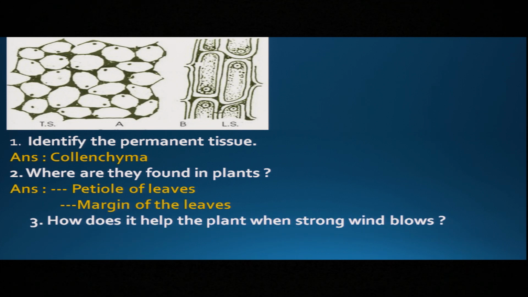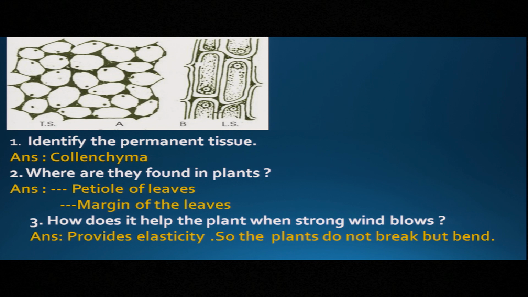Let us come to the third question. How does it help the plant when strong wind blows? Okay, you know that this tissue provides elasticity. So, when strong wind blows, the plants bend, they do not break because of the flexibility and elasticity. I think it is clear to everybody. So, thank you everyone.